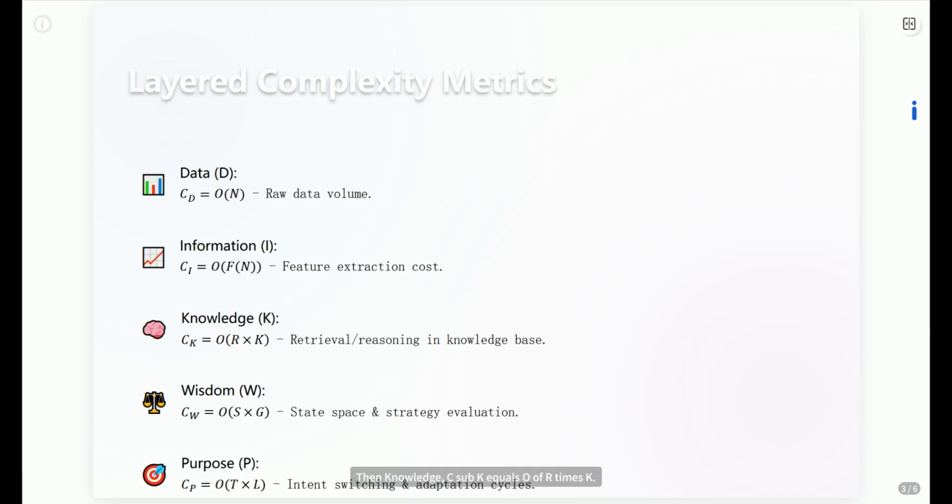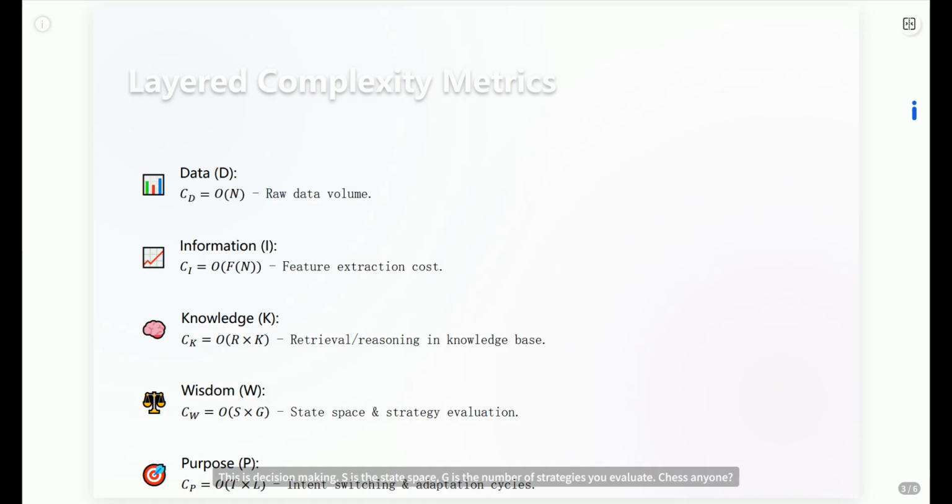Then, knowledge, C sub K equals O of R times K. This is about searching and reasoning within your knowledge base. R is the number of relevant rules or facts you need to check. K is the total size. With bad indexing, R could be close to K; good indexing, much better. Wisdom, C sub W equals O of S times G. This is decision-making. S is the state space, G is the number of strategies you evaluate.